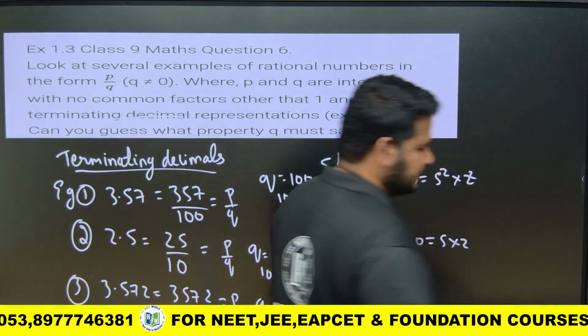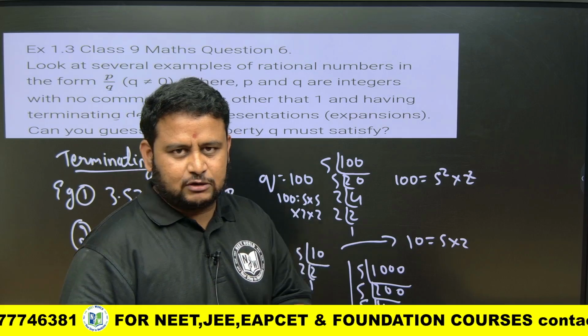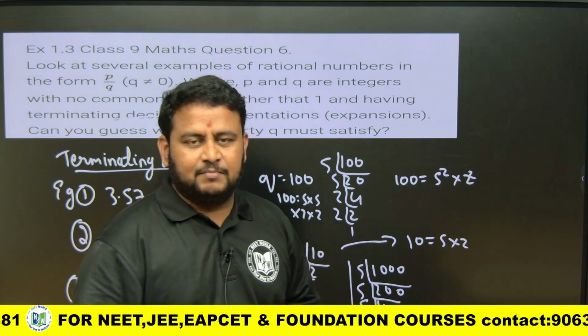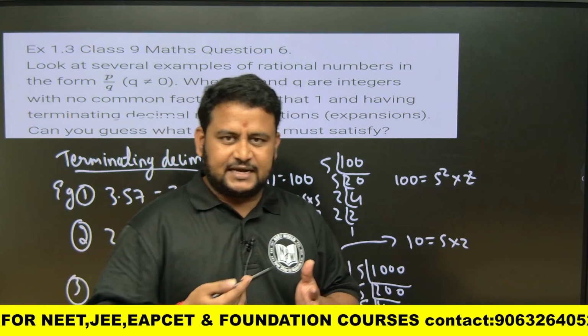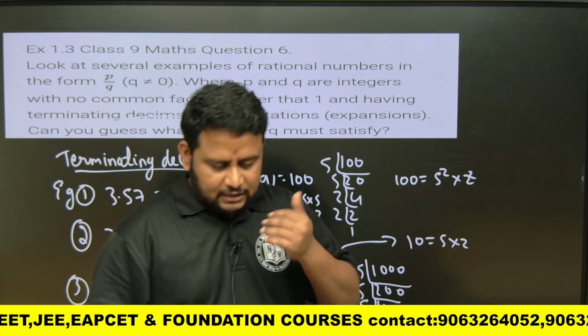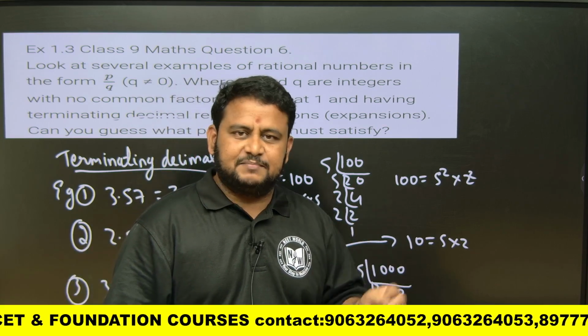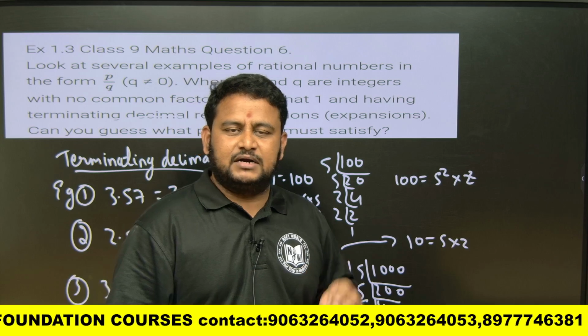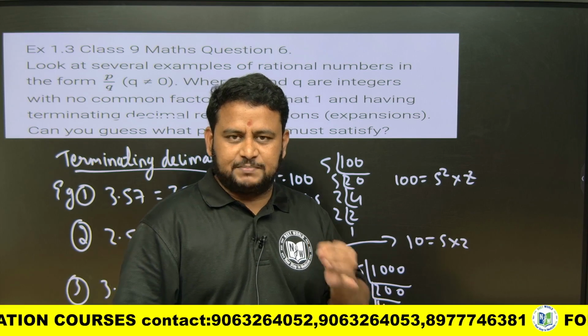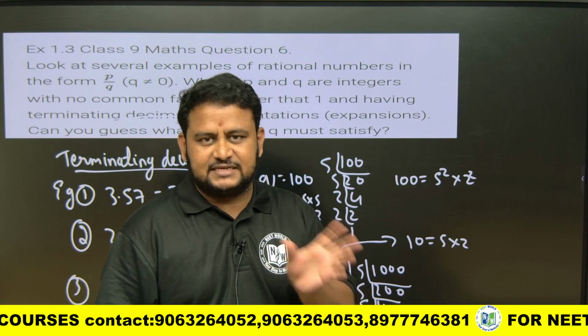We learned what rational numbers are, that is they should be terminating, and also if non-terminating they should be repeating. But what about irrational numbers? I am repeating again and again, so it becomes revision for you. Irrational numbers should be neither terminating nor repeating, they should not be a perfect cube or a perfect square, and another number, pi, is an irrational number.